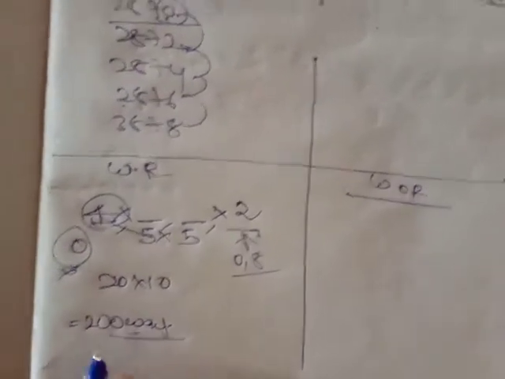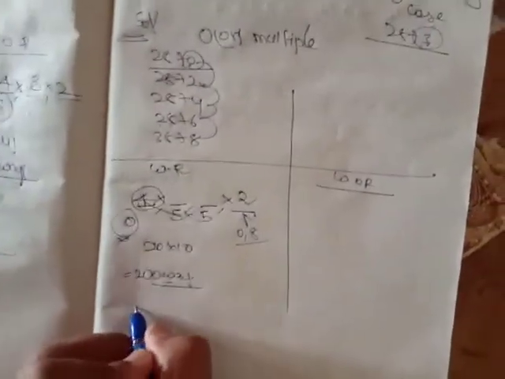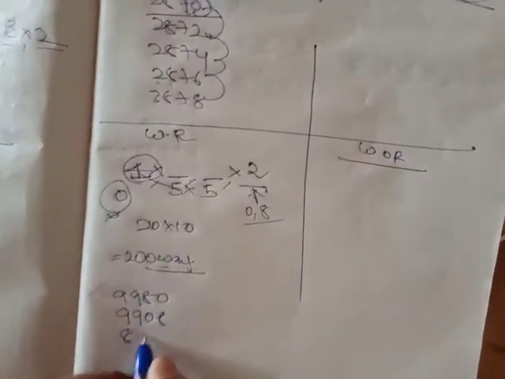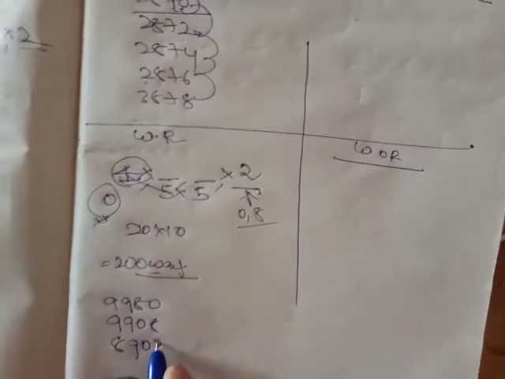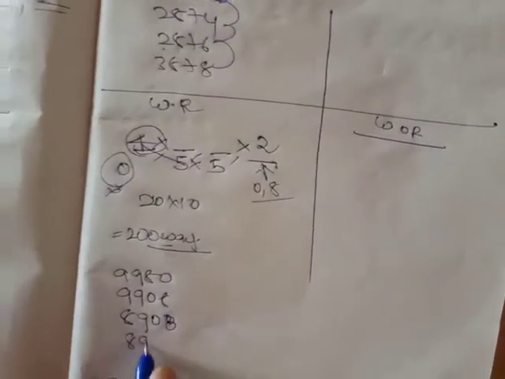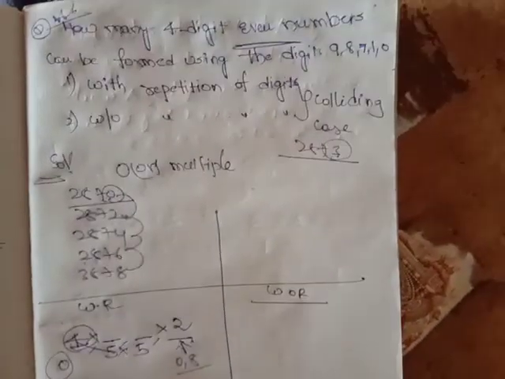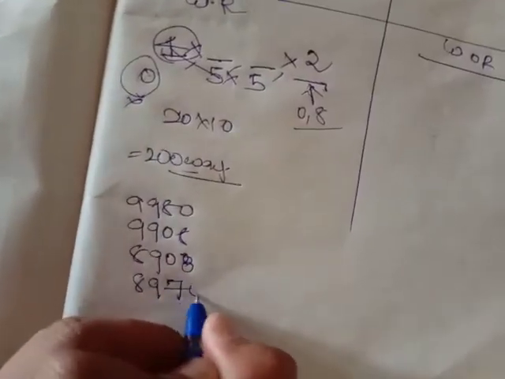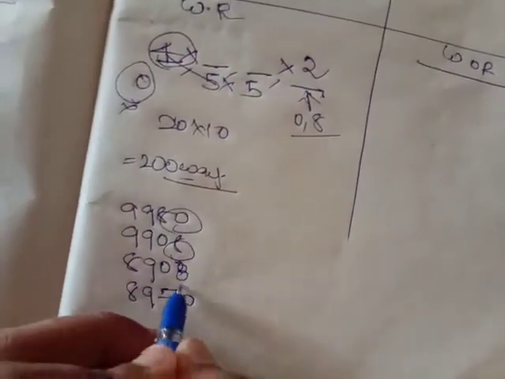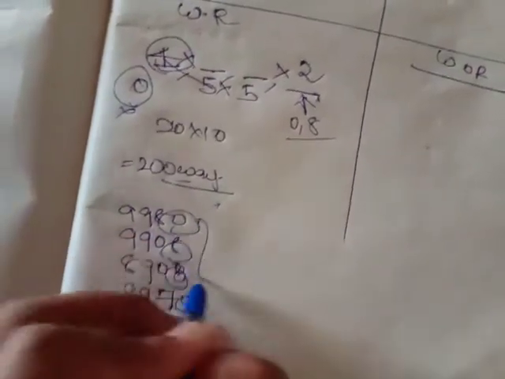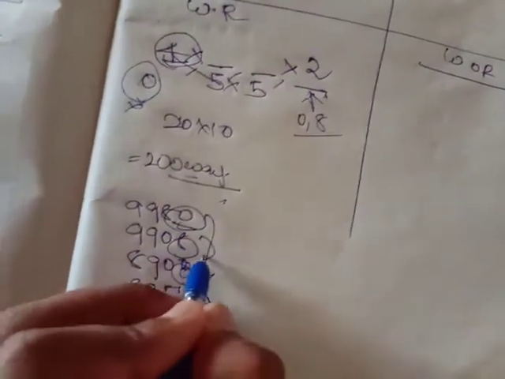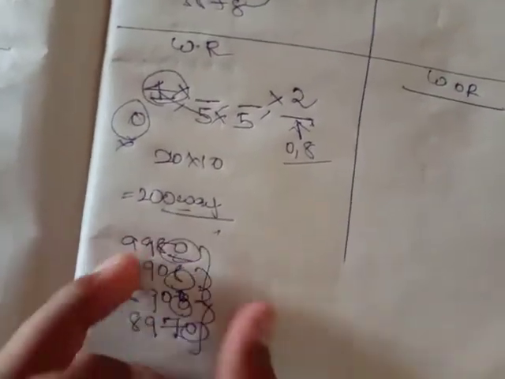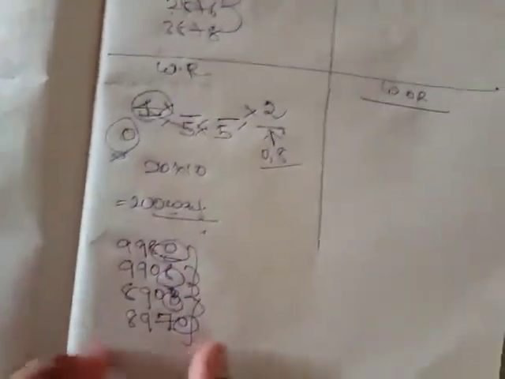200 ways. In these 200 ways, the numbers are like 9980, 9908, 8900, 8970, 8880, because they are ending with 0 or a multiple of 2, na? So definitely it will be an even number. So in this way I can arrange these digits in 200 ways.